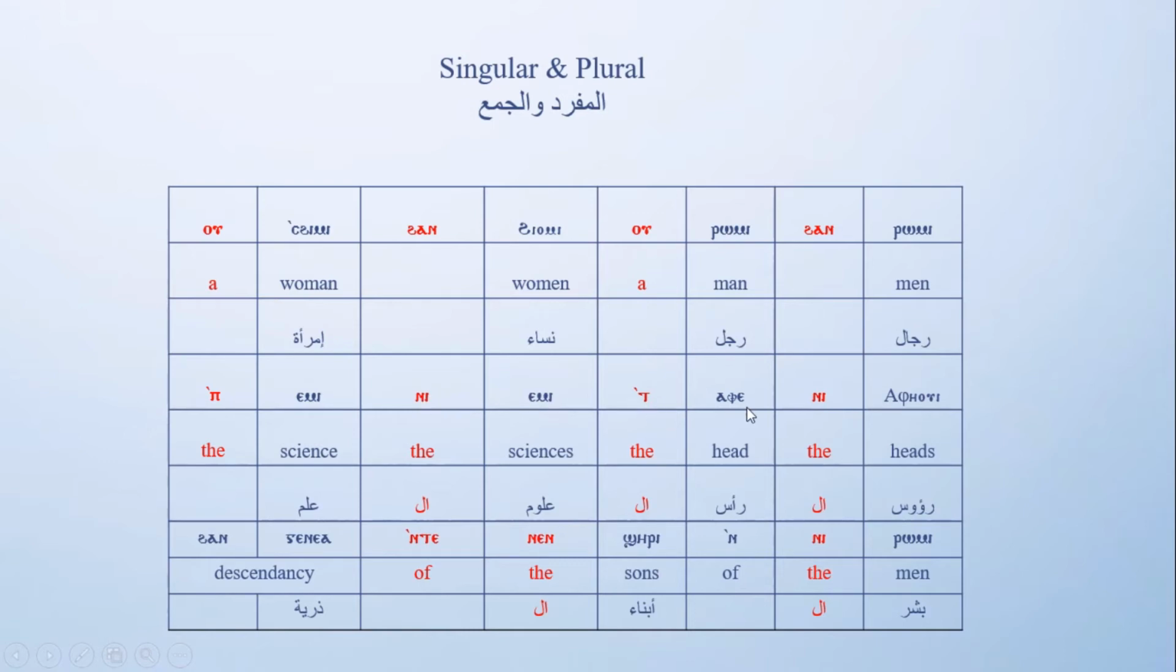Et afe, it means the head. Et afe, head, is a feminine word. Want to make it plural. Afe owi is an irregular plural, and we turn the et into ni.